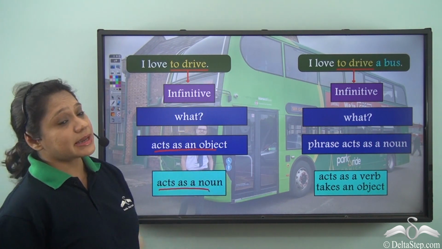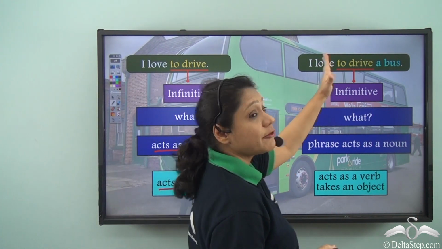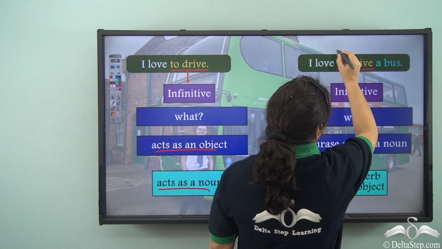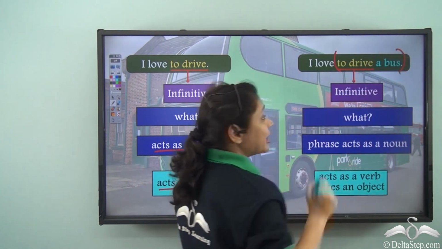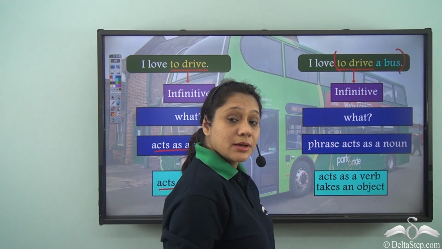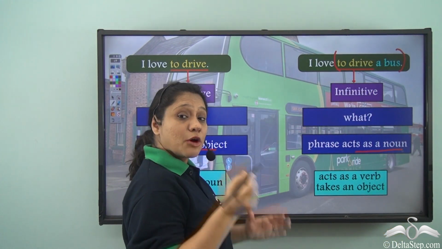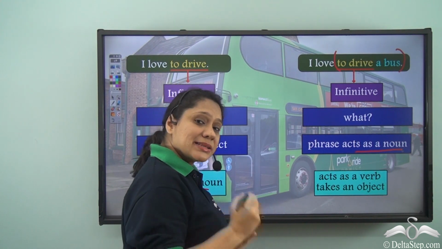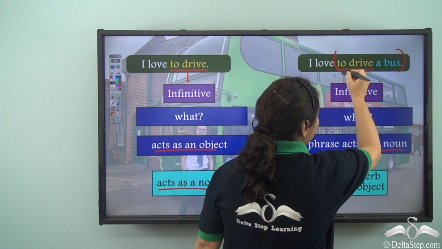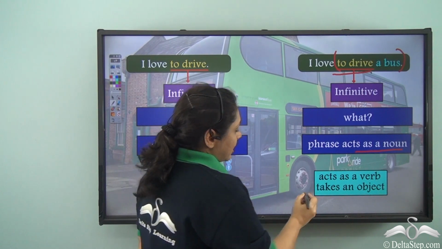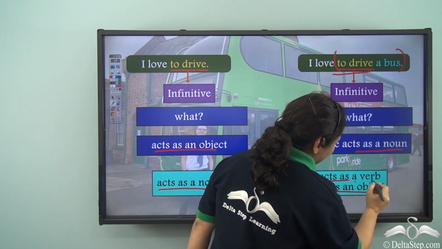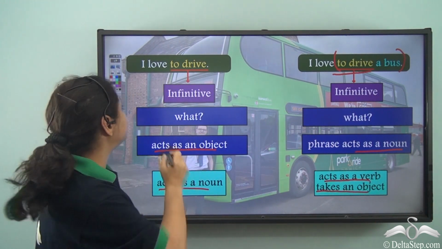But in the second sentence, if I ask, I love what? Then I get the answer, which is a phrase, to drive a bus. Now, this phrase is a noun phrase. Now, this noun phrase has an infinitive, which is to drive, which acts as a verb and takes an object.